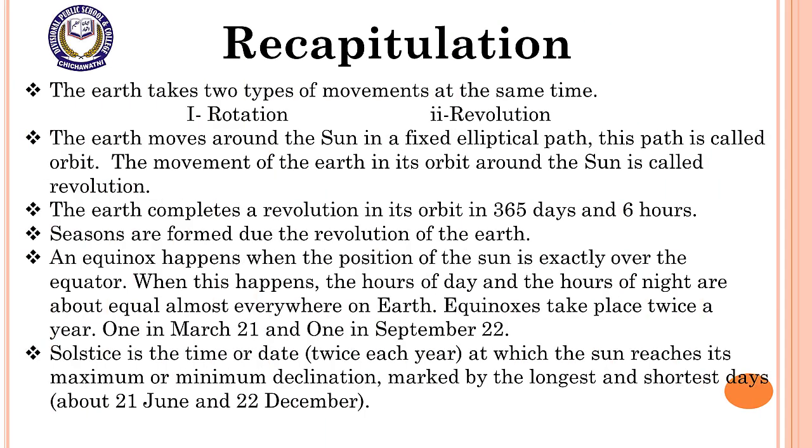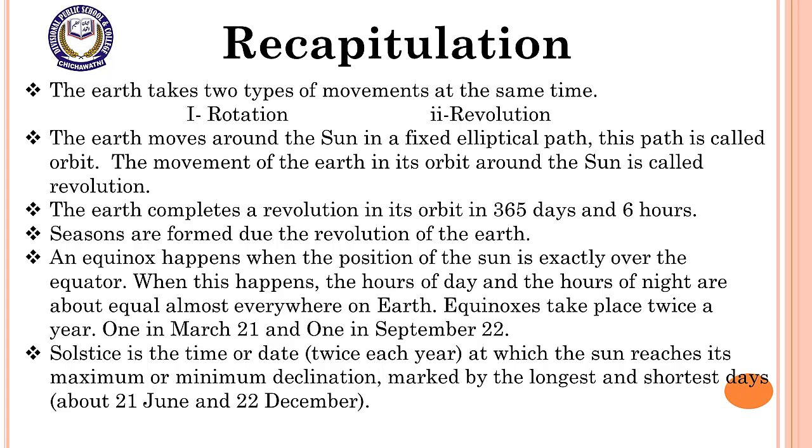Recapitulation, dear students, now we will discuss the key points of today's lesson. First, the earth makes 2 types of movements at the same time: first, rotation, second, revolution. Number 2, the earth moves around the sun in a fixed elliptical path. This path is called orbit. The movement of the earth in its orbit around the sun is called revolution. Number 3, the earth completes a revolution in its orbit in 365 days and 6 hours.